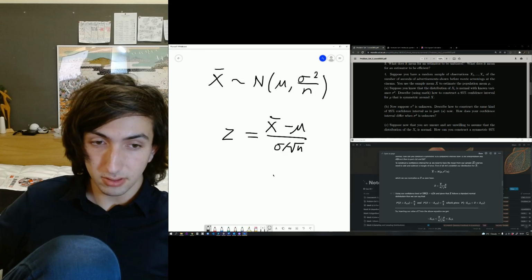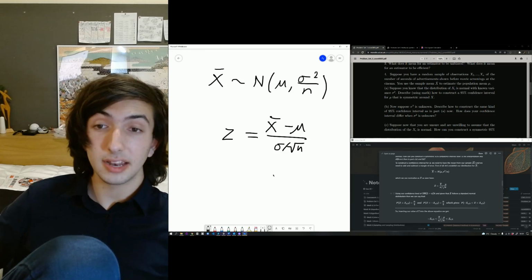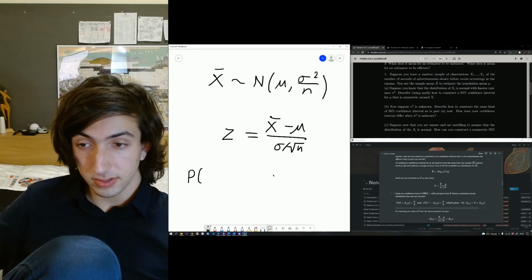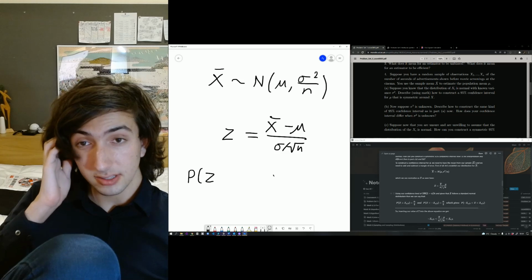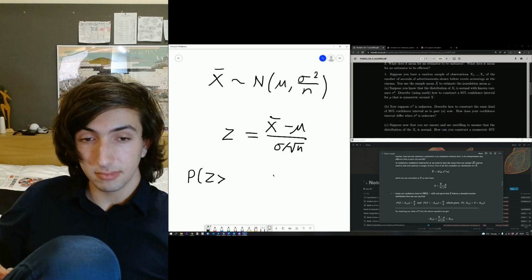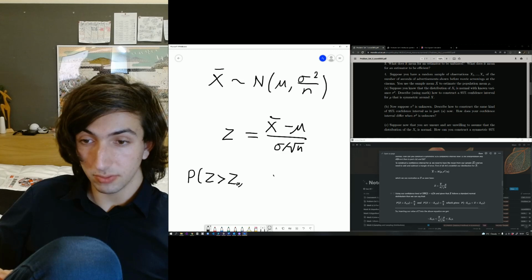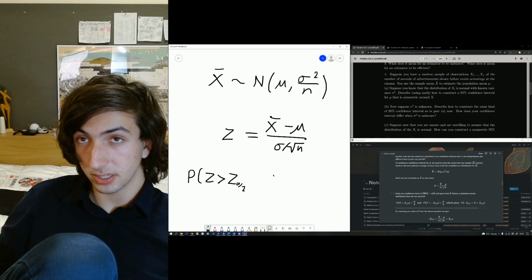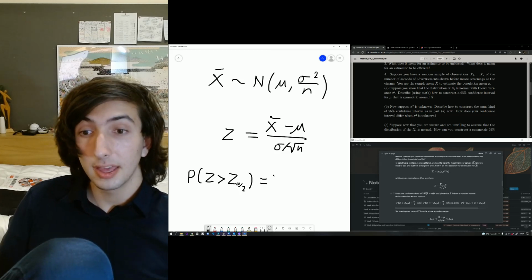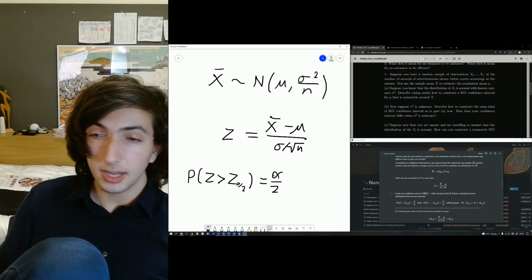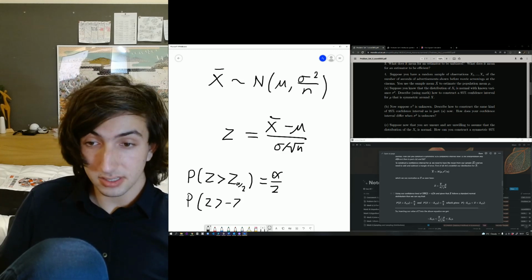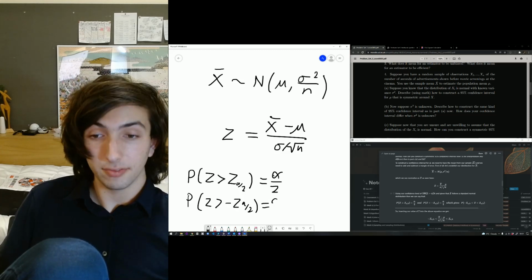Using our confidence level, and given that Z follows a standard normal distribution, we're going to assume that the chance of it being larger than z alpha over 2 is the area beyond it, which is 2.5%. So the chance of it being below is alpha over 2, as we mentioned. Then Z is larger, and given it's a symmetric distribution, it should also be alpha over 2.